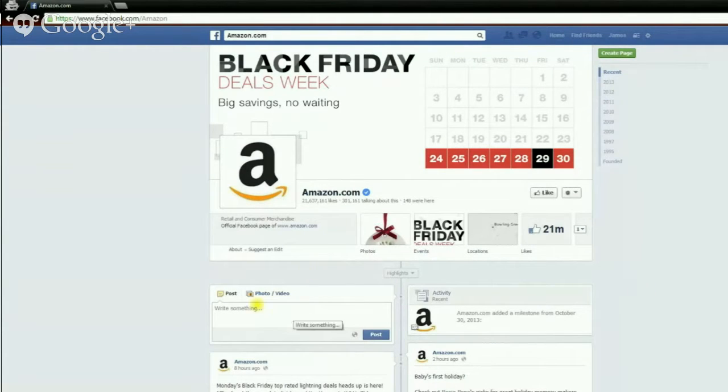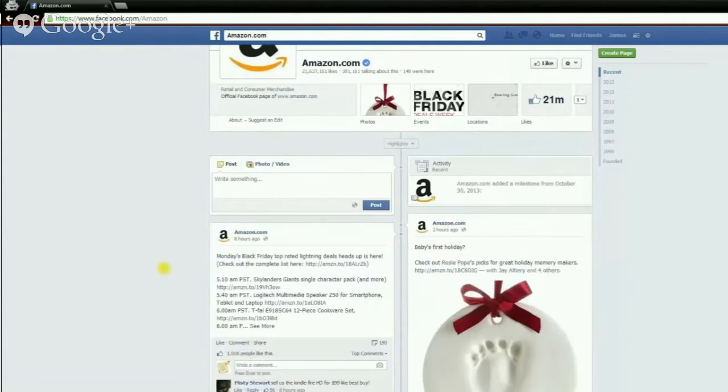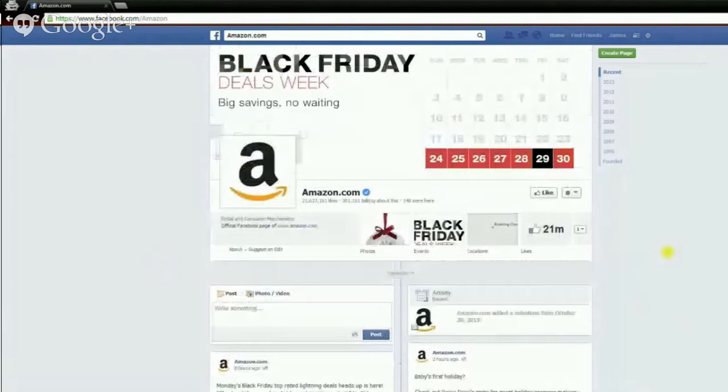Here I am on the Amazon Facebook fan page right now. Now, the differences are for your personal Facebook account, it's just for your personal use. You use it to interact with your own friends and family, and you are limited to 5,000 people on your friend list. A Facebook fan page is an interaction with clients and people who share the same passion as you. You have unlimited reach. It's not just 5,000.